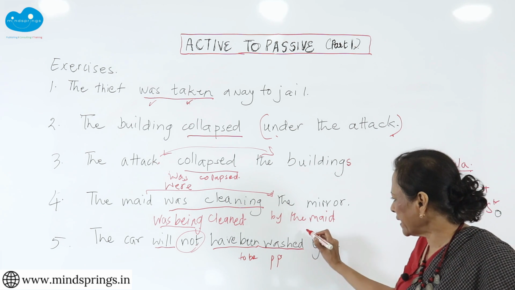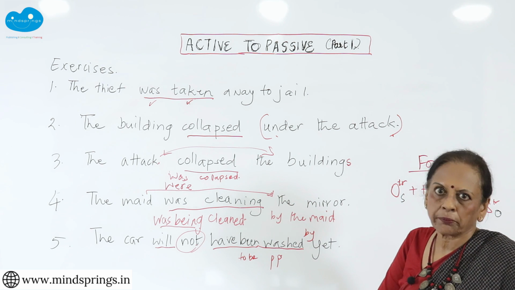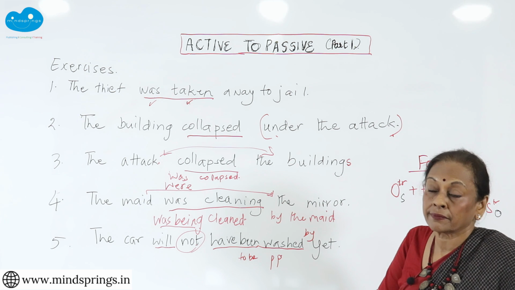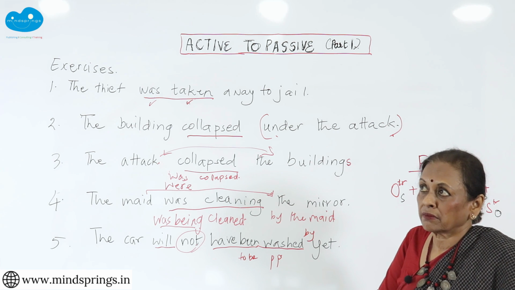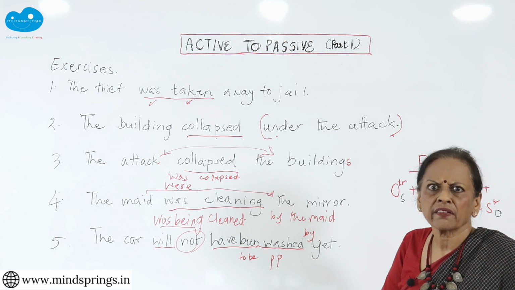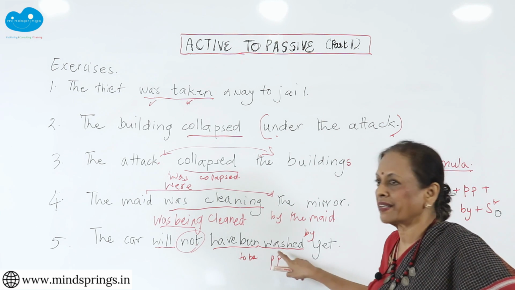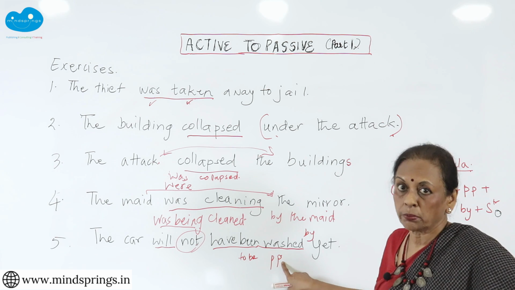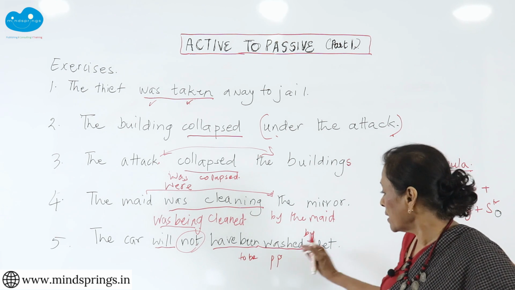So let's put a by and check. Can we put a by? The car will not have been washed by the driver, by the servant, by the office boy. Can be anything. So I can put something there by. So this verb is a passive verb and I will be able to put it into the active.